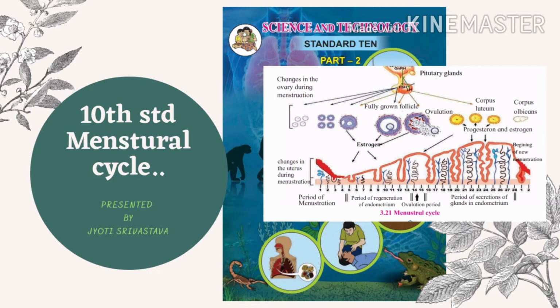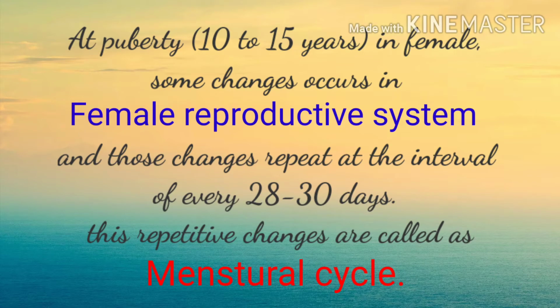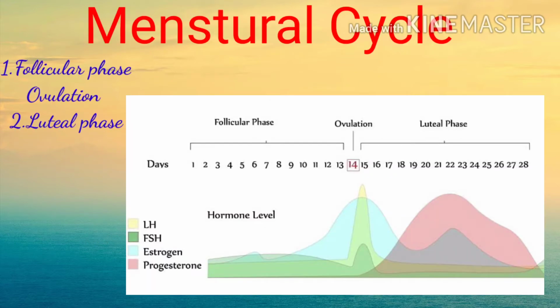Female reproductive system undergoes some changes at puberty, and those changes repeat at the interval of every 28 to 30 days. These repetitive changes are called menstrual cycle. For better understanding of the concept of menstrual cycle, we will divide this cycle into two parts, namely follicular phase and luteal phase. So under these two phases we will study this concept, or we will understand this menstrual cycle.